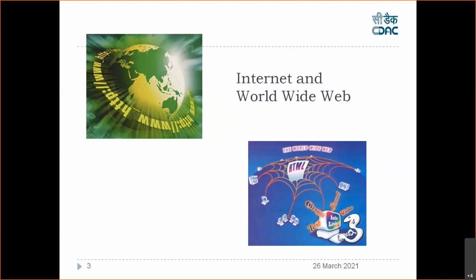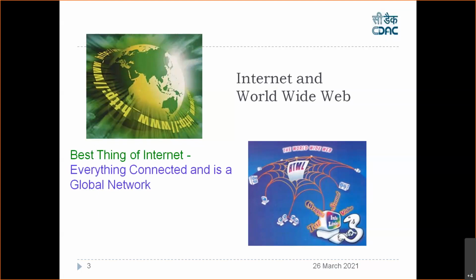Now we have two terms. The best thing of the internet says that everything is connected and it is a global network. What does that mean? So internet, as we discussed earlier, is a global network which is accessible by the end user, which means that you can browse any website which is located anywhere in the world. You can communicate with anybody through email, right? If that person is connected to the internet, right?